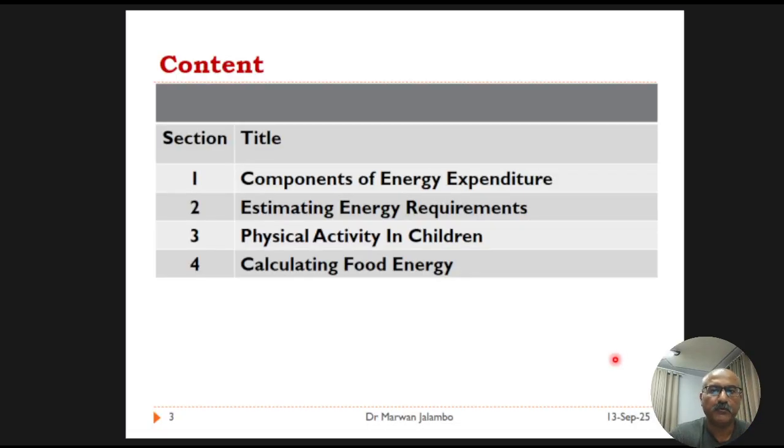We will explore what energy is, where it comes from, how our bodies use it, and how we measure and estimate our daily needs. Understanding energy balance is the cornerstone of nutrition science and practice. So let's begin. Let's start with the most basic question: what exactly is energy in the context of nutrition?